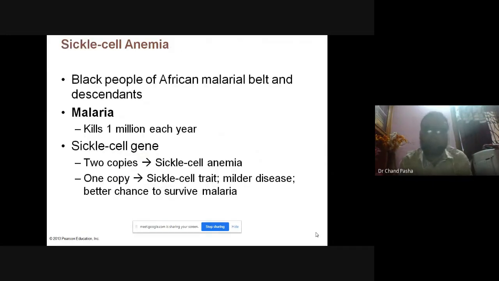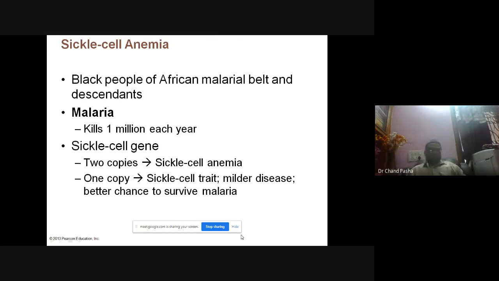And the black people of the African malarial belt and their descendants, generally they don't have... this is a bit contradictory. Okay, we'll see later. The malaria has come here, and there are some people who are not getting malaria.